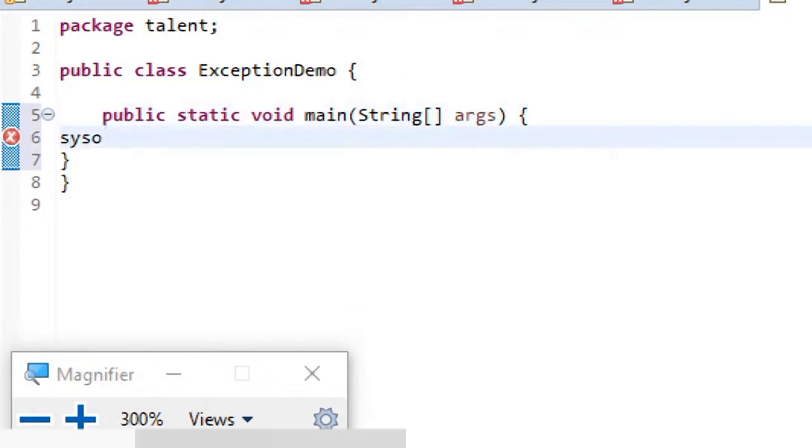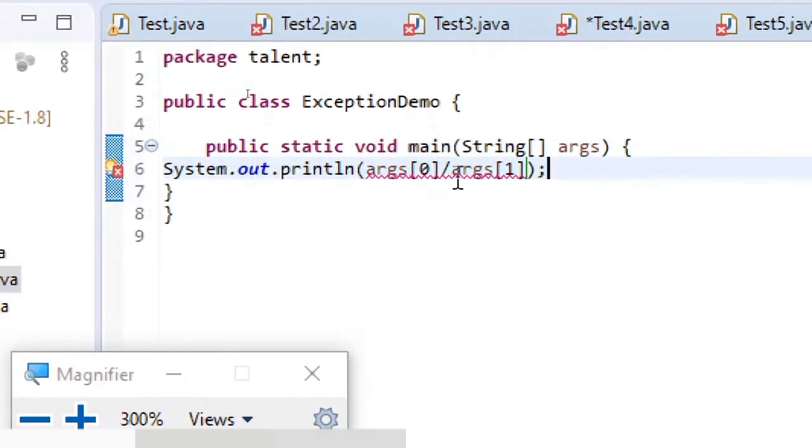System.out.println, args of 0 divided by args of 1. Since we know that args of 0 will be a string, that is a command line argument, that's the reason it is raising that error.